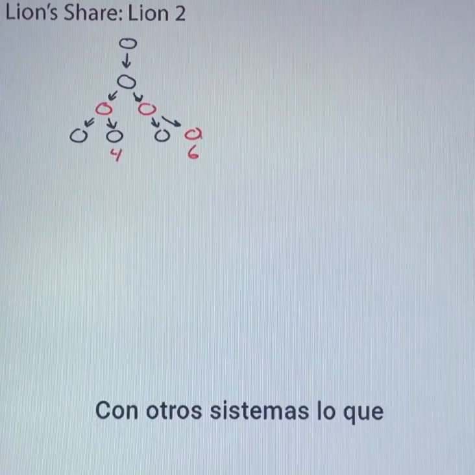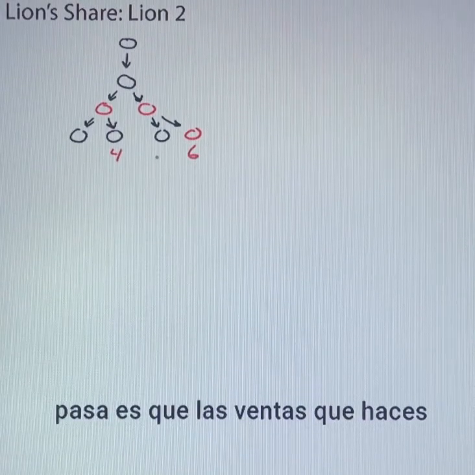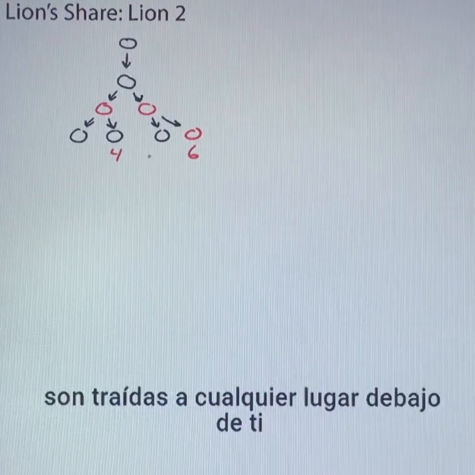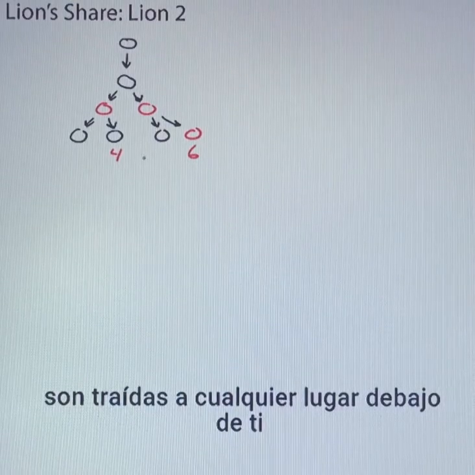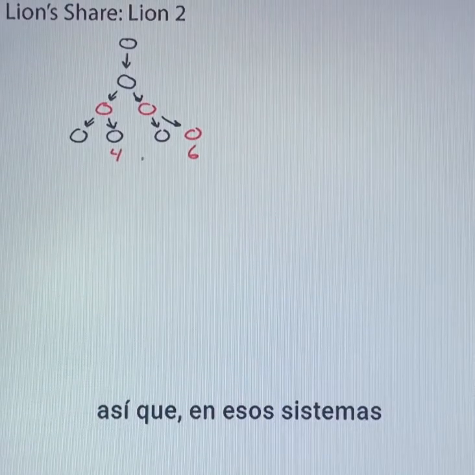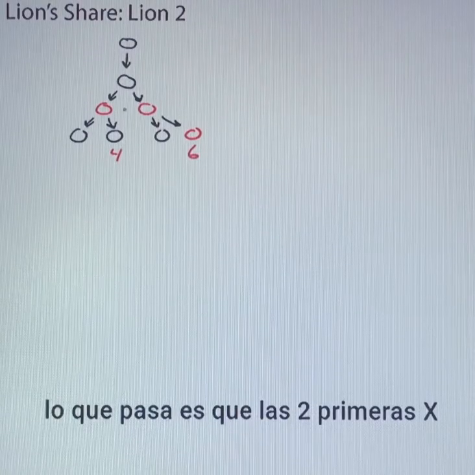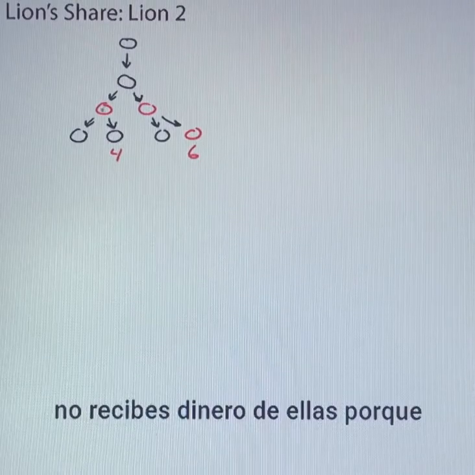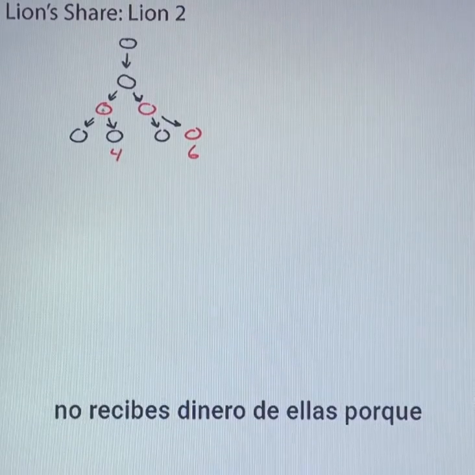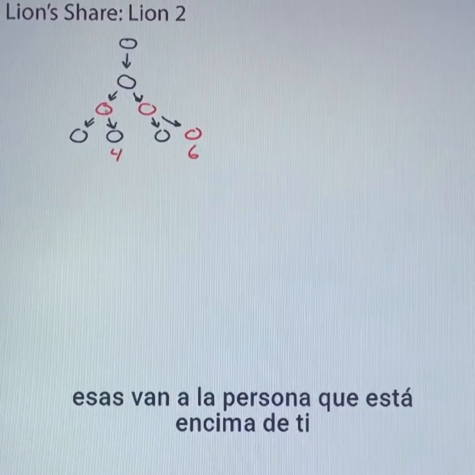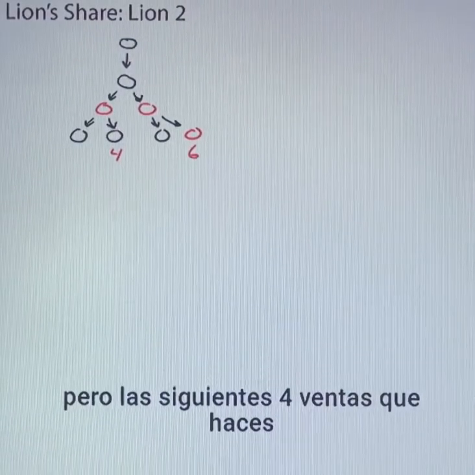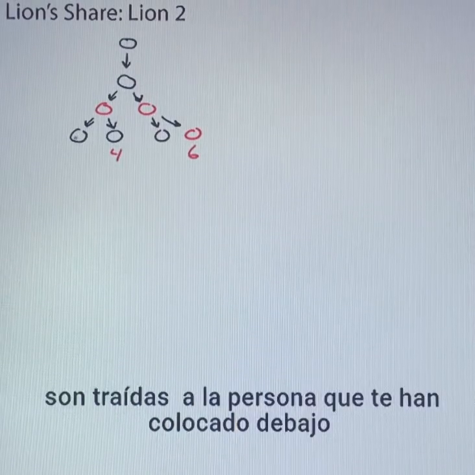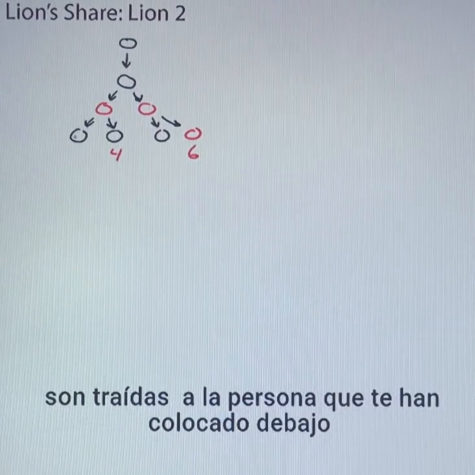With other systems, what happens is that sales you make are not coded to you. They are coded to whoever they're placed under. So in those systems, the 2 first sales that you make are still coded to you. You didn't receive any money from those because those are passed up to the person above you. But the next 4 sales that you make are not coded to you anymore. Those are coded to the person they are placed under.